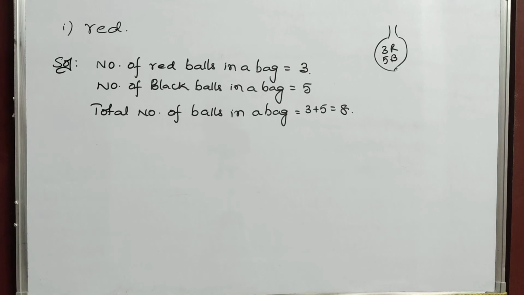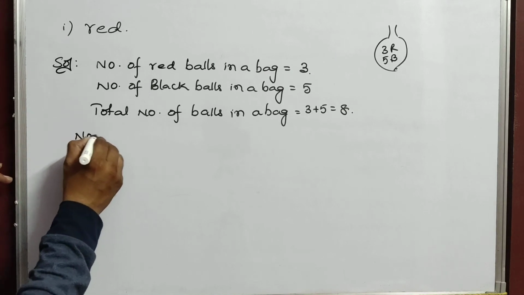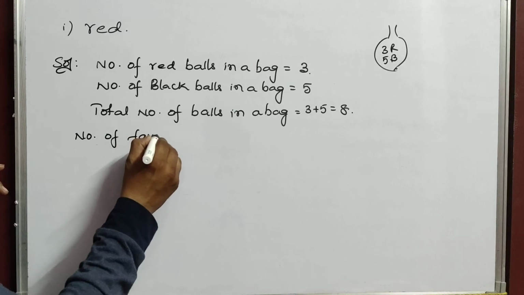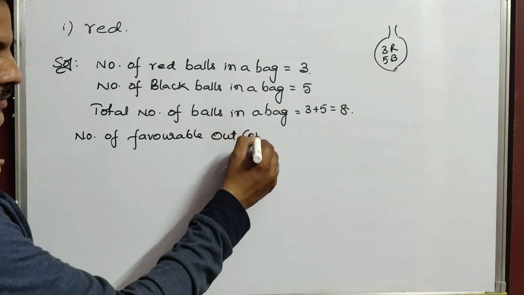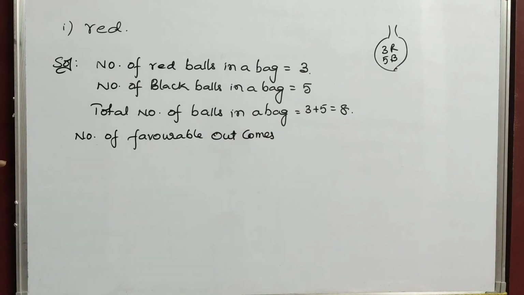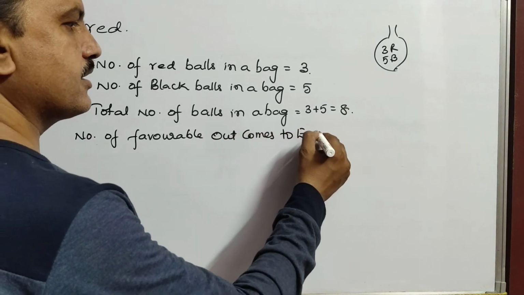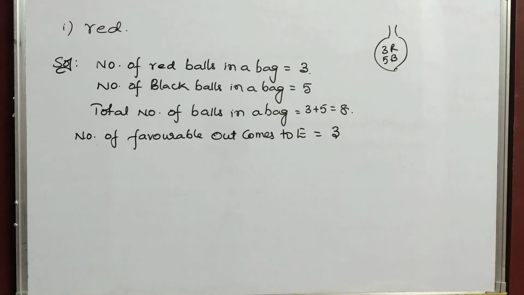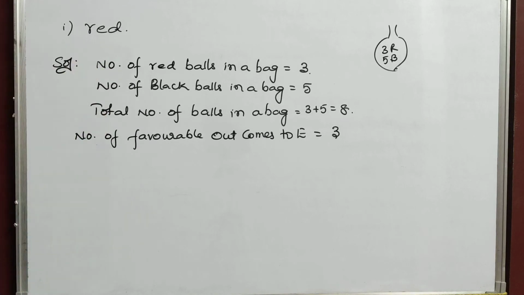Now come to the question, children. First question he asked is red ball. Probability of the ball drawn being red. The number of favorable outcomes to E, E is an event, that is red.